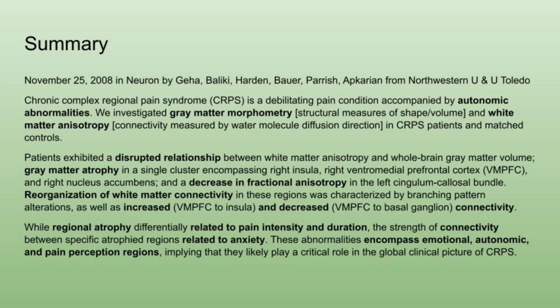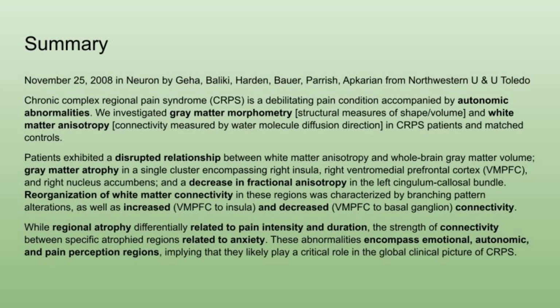So, about this paper. It was published November 25, 2008 in Neuron by a group of researchers from Northwestern University and University of Toledo. Let's take from the abstract. Chronic complex regional pain syndrome is a debilitating pain condition accompanied by autonomic abnormalities. We investigated gray matter morphometry, which is the structural measures of shape and volume of the gray matter, and white matter anisotropy, which is measuring connectivity via water molecule diffusion direction, in CRPS patients and matched controls.